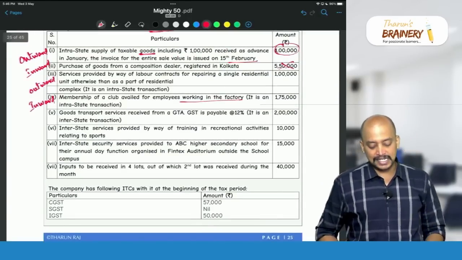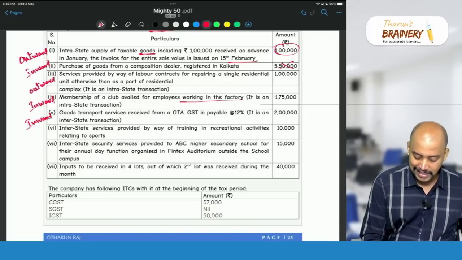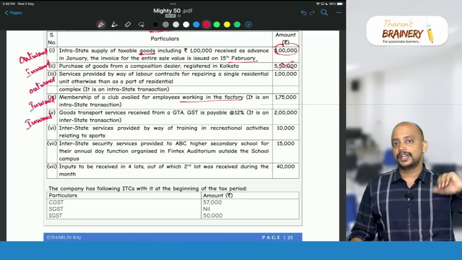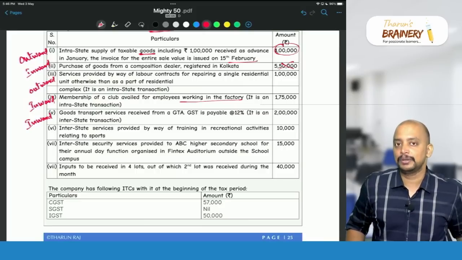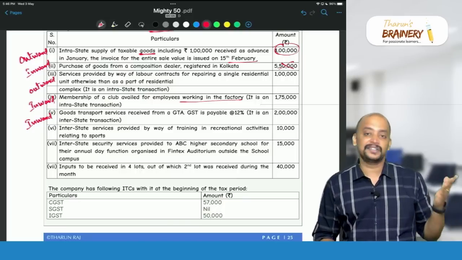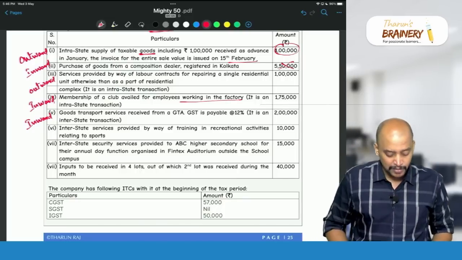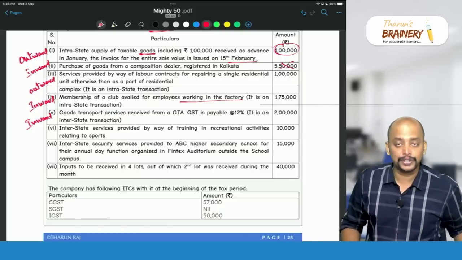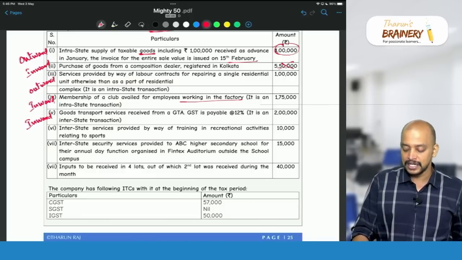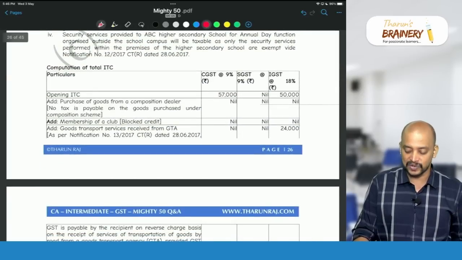Then next one. Goods transport services received from a GTA. So inward, on which we need to pay GST under RCM. GST is payable at 12%. 12% means definitely FCM. So GTA only will pay, because the rates we have now, FCM, RCM: FCM 12% with ITC, 5% without ITC, and RCM always 5%. The moment it is 12%, it will be FCM. So GTA has paid the GST, so we don't have to pay any GST under RCM, and this can be taken as ITC, IGST. So 2 lakhs into 12% will be taken as IGST credit, 24,000.